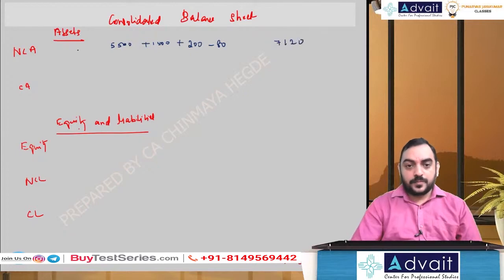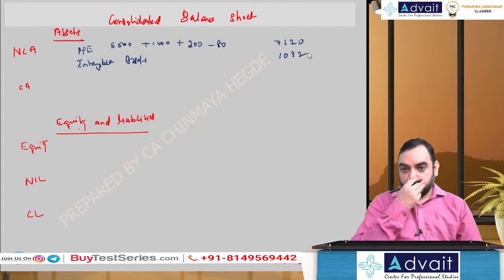This is PPE. Then intangible assets, goodwill basically. Working note we have done, 1032.